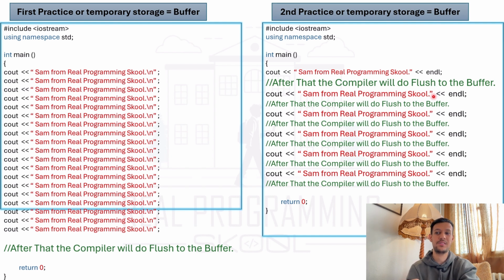I'll tell you, yes, the buffer is empty, but in this second practice, you make the compiler busy. Instead of checking 50 lines of code together or 20 lines of code together, and after that flushing the buffer, you make the compiler busy: after checking one line of code, go flush the buffer. Check the second line of code, flush the buffer. Check the third line of code, flush the buffer. That takes time, and the application performance becomes slow. So the second practice is also not an ideal practice to use, because it makes your application performance slow. This is the second practice.